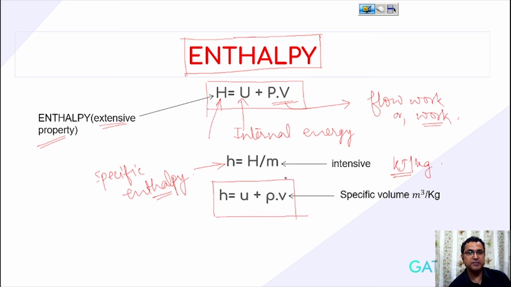This is a very important term in thermodynamics, and we always have to remember that U plus PV is considered as enthalpy. And in most cases, why do we take this as work?